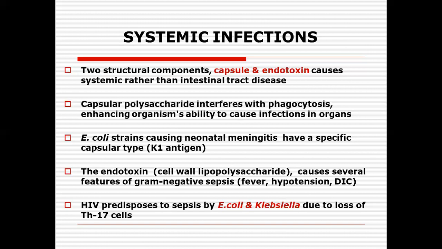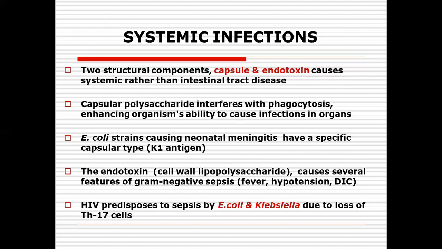The capsule, as we all know, is polysaccharide in nature, and it interferes with phagocytosis, thereby enhancing the organism's ability to cause infection in the organs. Certain strains of Escherichia coli cause neonatal meningitis, and these strains have a specific capsular type, which we call the K1 antigen.